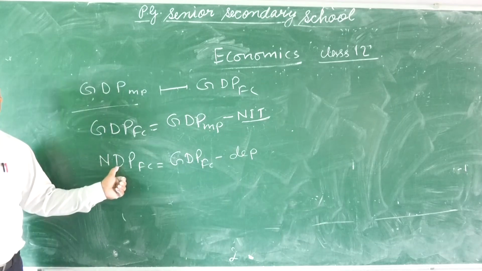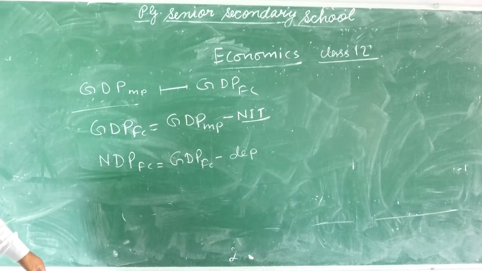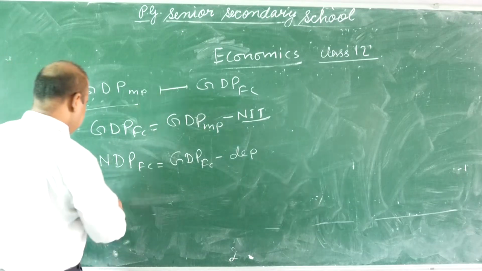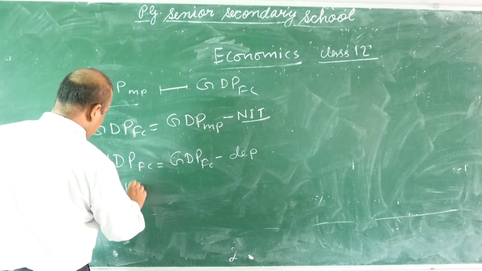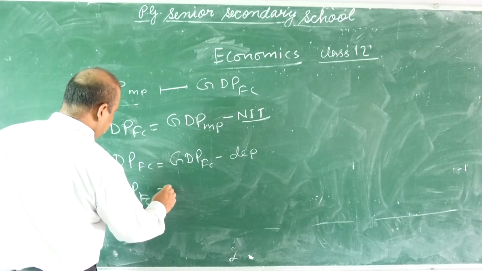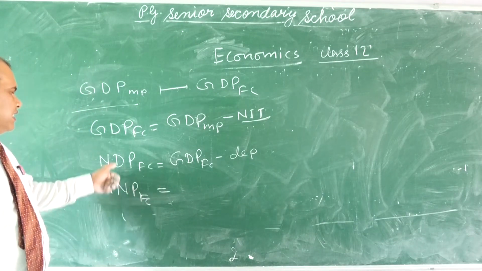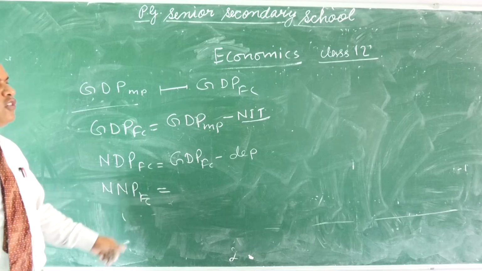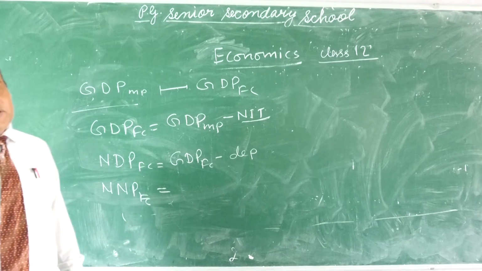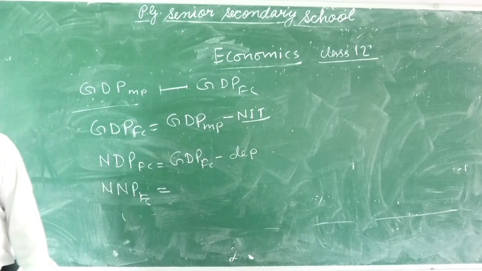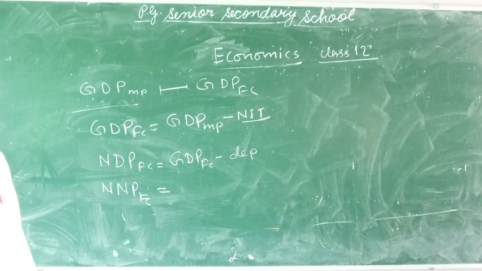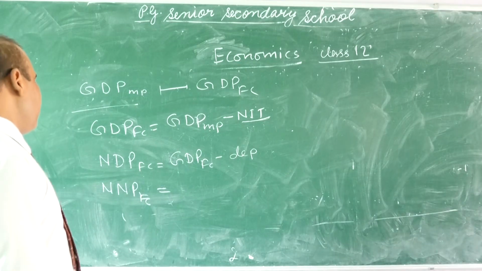Suppose after that you have to calculate NNPFC, net national product at factor cost. Here domestic is given and you have to find national. The difference between national and domestic is NFIA.